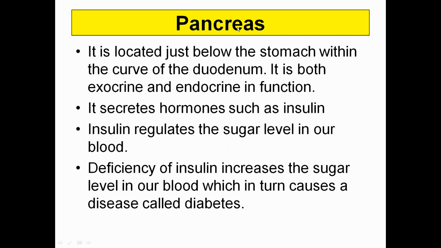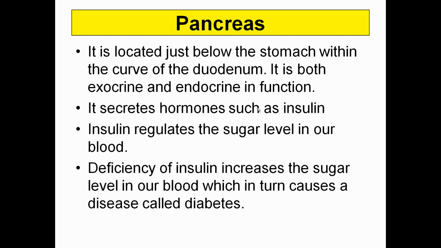Now comes to the pancreas. The pancreas is located below the stomach within the curve of the duodenum. It is both exocrine and endocrine in function. It secretes one of the hormones, that is insulin. Insulin is a very important hormone that controls the sugar level in the blood.